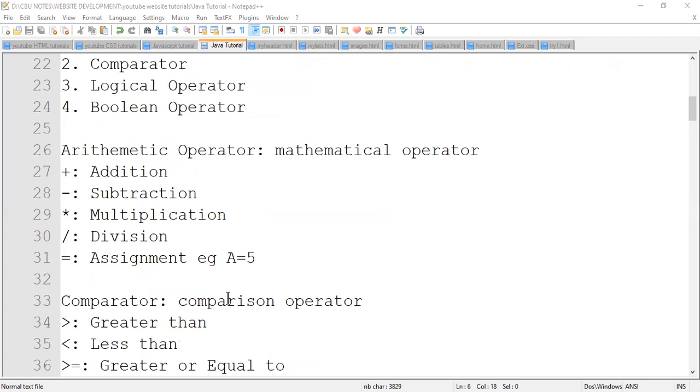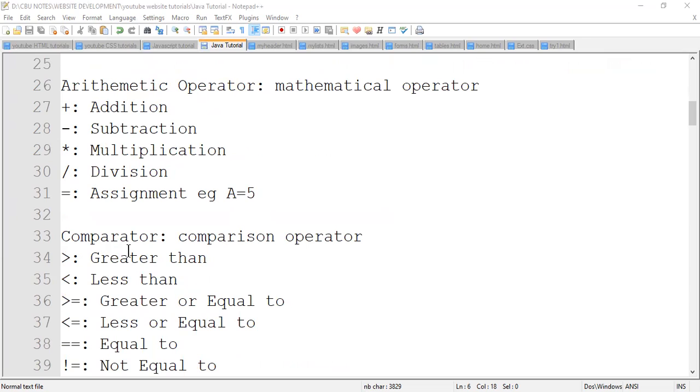But let's move on to what we are referring to as comparator. Basically, a comparator is comparison. Comparison operator. We are trying to compare things. So we've got these comparator symbols, such as greater than symbol. This one means greater than. We've got this symbol here, which means less than. And then we're going to be using stuff like this, greater than, and also the assignment sign. This means greater or equal. And then this one means less or equal.